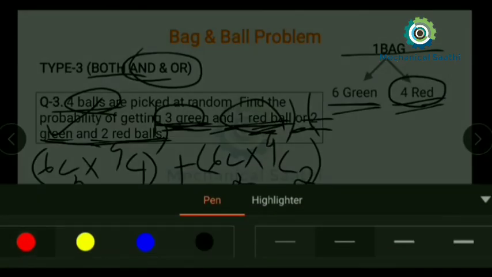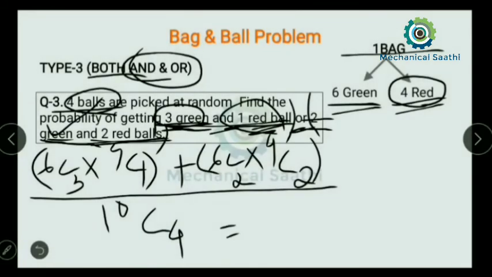For that reason, let me change the color of the pen over here.